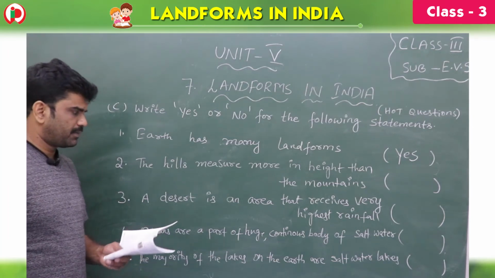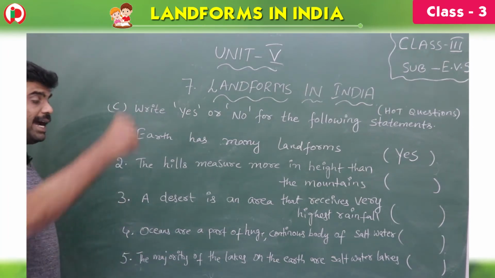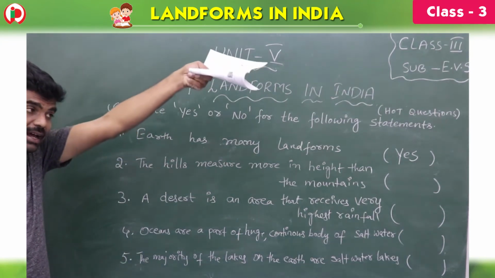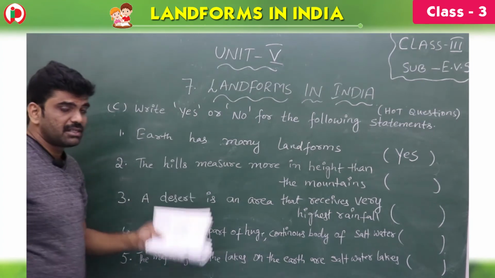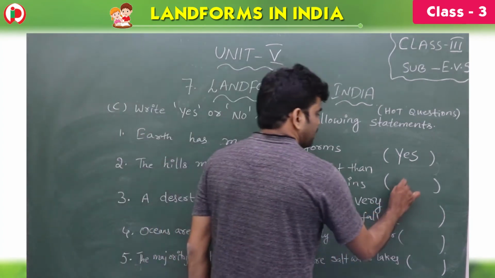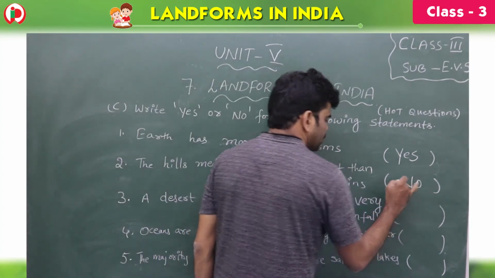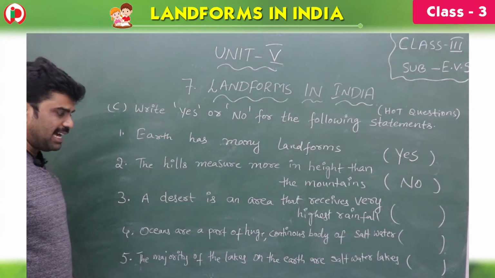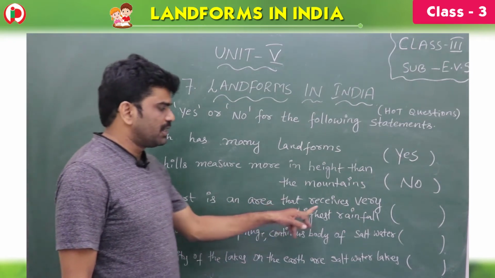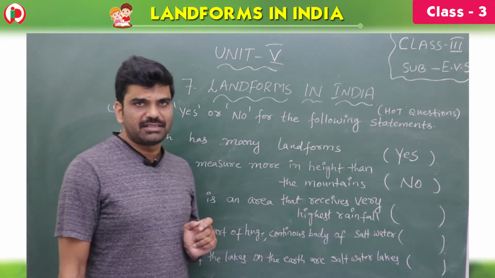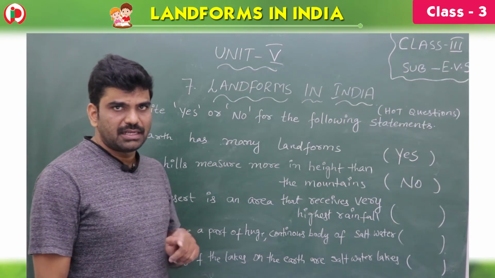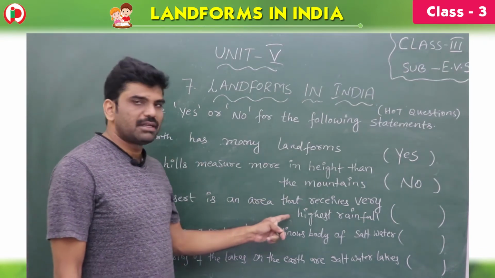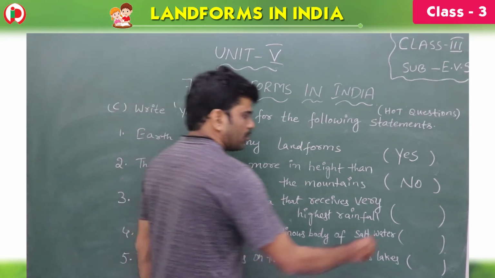Second one, the hills measure more in height than the mountains. Is that right, children? No. The mountains are higher than the hills. So this statement is wrong. So the answer is no. Third one, a desert is an area that receives very high rainfall. Is that true? A desert is a place which receives less rainfall. So this statement is wrong. So I'm writing no.